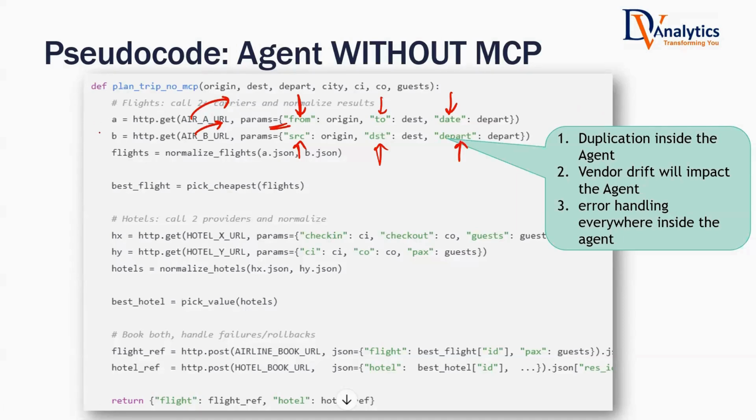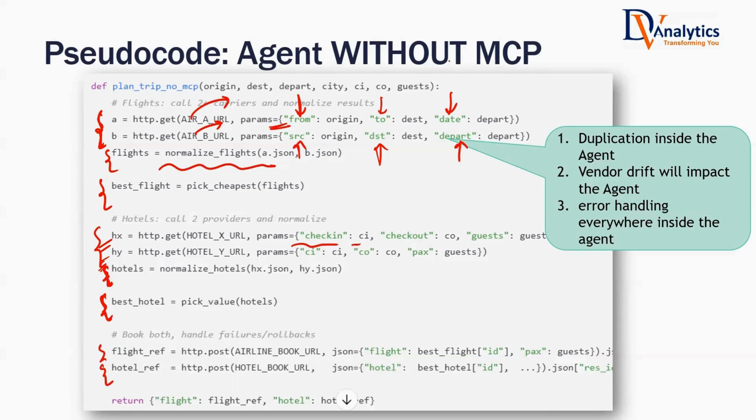So you will be interacting. If you have 10 flight operators, you have to create 10 tools, and then you get the information, and you have to write a function for the normalization of all that data. Normalizing means you have to put it in a uniform format so that the AI agent can understand it at the end. And then you try to pick the best flight. The next one is Hotel 1, Hotel 2, Hotel 3. Every hotel has its own API. Check for the hotel, normalize the data received from the hotel, pick the best hotel. And then the next task is, once you pick the best flight and best hotel, try to book it.